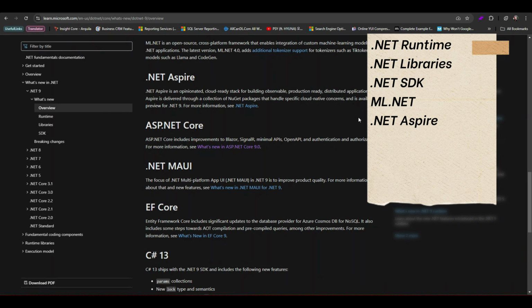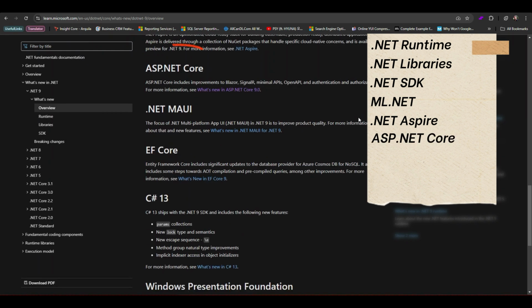ASP.NET Core. One of the most significant updates in .NET 9 is to ASP.NET Core. The focus is on improving performance and adding new features for minimal APIs, Blazor, and gRPC. This makes it much easier to build fast, modern web applications. There are also improvements to authentication and authorization, making security in your apps more straightforward.